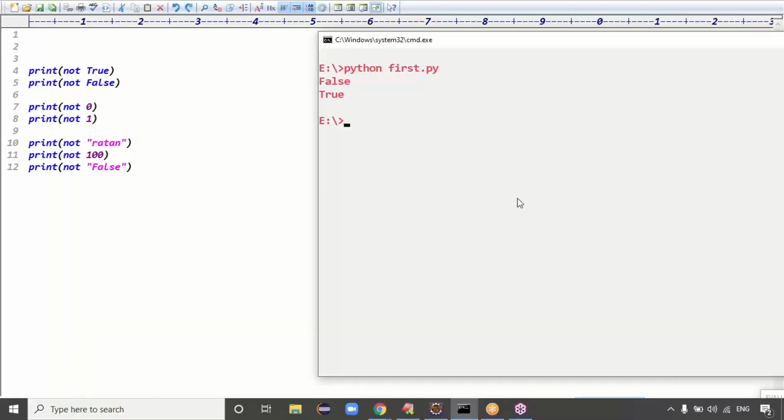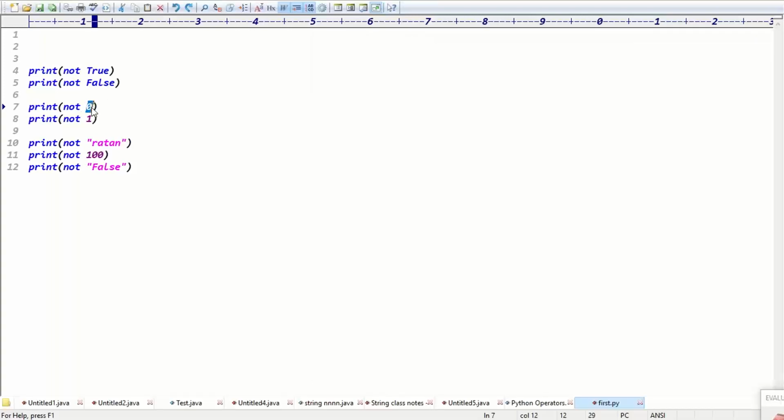Not zero means, guys, what is a not zero? Zero means what, True or False? Zero means False, right? Not zero means you'll get True, guys. Basically, not returns the boolean value, which means the output should be True or False, right?